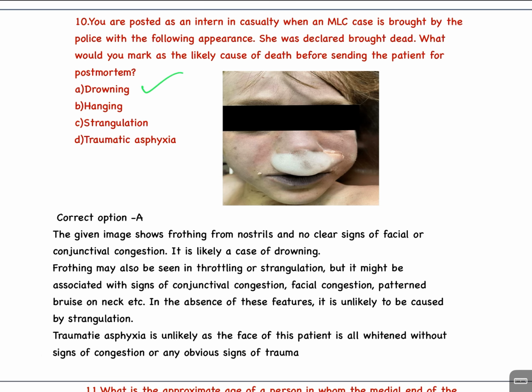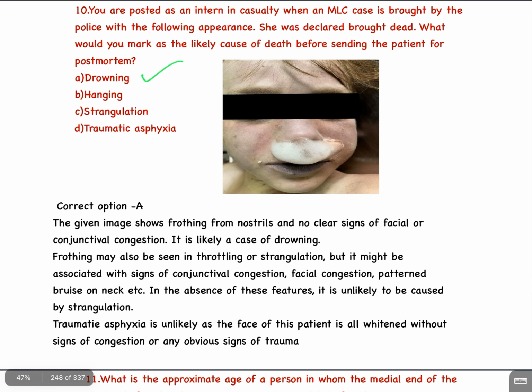Drowning. The given image shows frothing from nostrils and no clear sign of facial or conjunctival congestion. It is likely a case of drowning. Frothing may also be seen in throttling or strangulation, but it might be associated with signs of conjunctival congestion, facial congestion, pattern bruise on neck, etc. In the absence of these features, it is unlikely to be caused by strangulation. Traumatic asphyxia is unlikely as the face of this patient is all whitened without sign of congestion or any obvious sign of trauma.